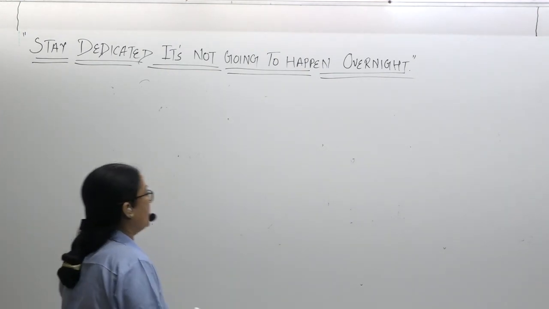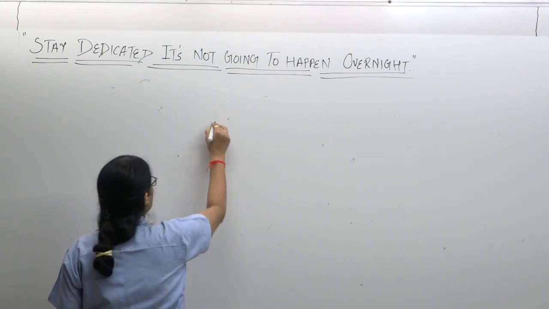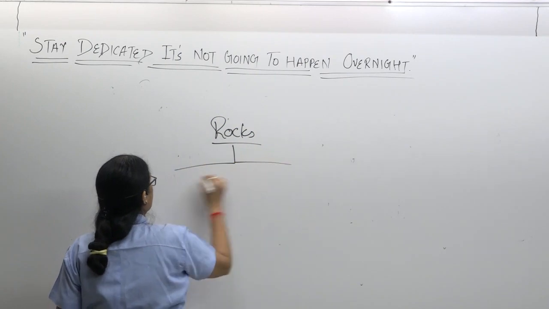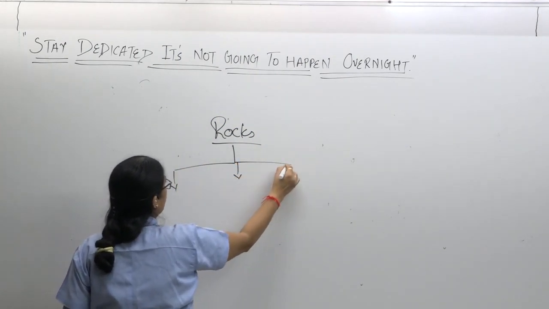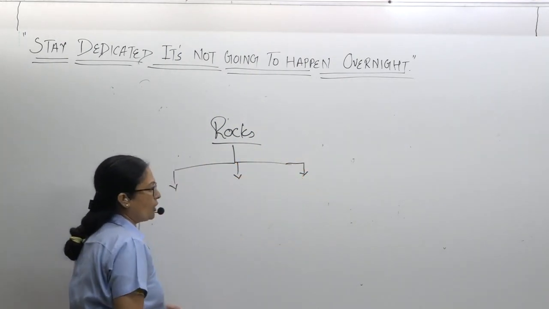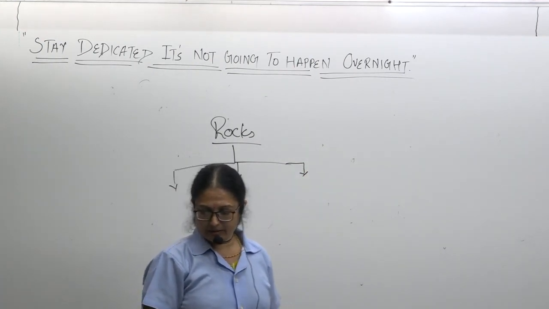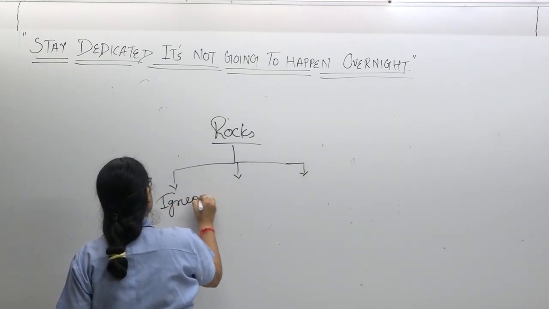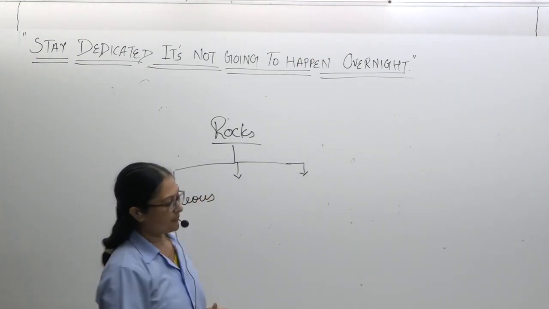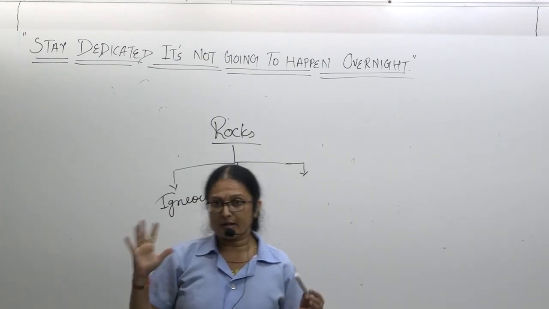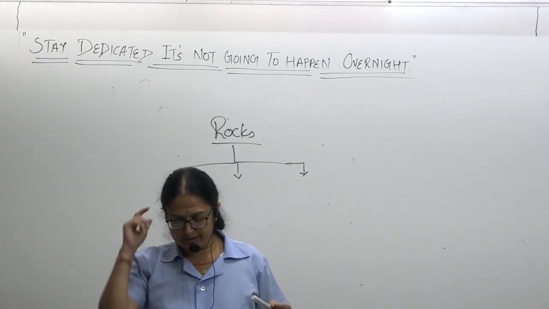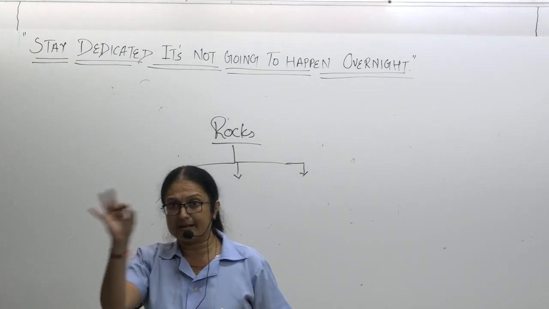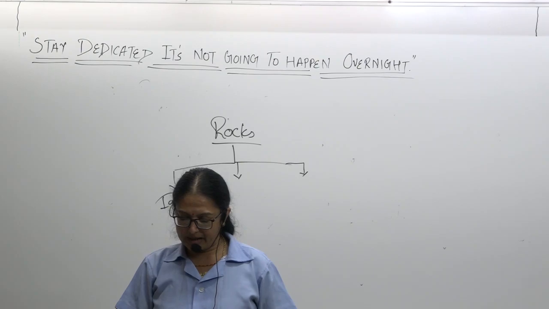Then the important point about rocks: you have to keep in mind 3 types of rocks: igneous, metamorphic and sedimentary rocks. This you have to keep in mind. So what is a rock actually? A composite matter made up of one or more minerals is called a rock. This is the definition. Rock can be hard as well as soft.